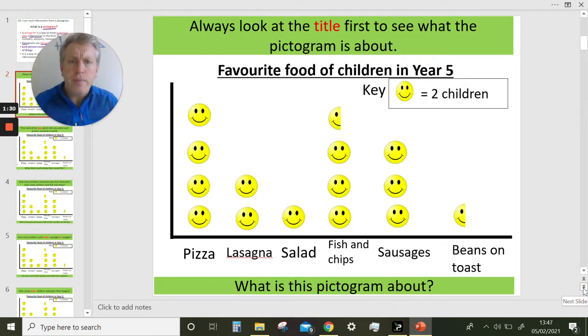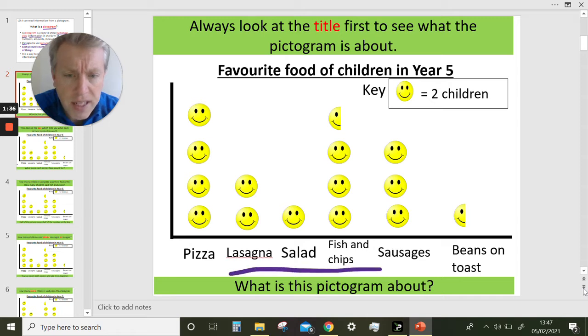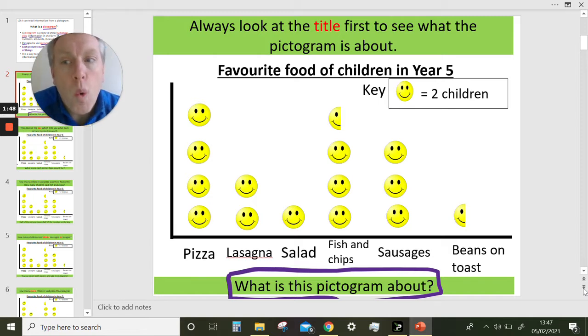So let's have a look at this one. First question, can you see at the bottom it says, what is this pictogram about? Well, when we get any kind of graph, bar graph, line graph, pictogram, we should always look at the title first, before we start looking at the numbers or anything else.